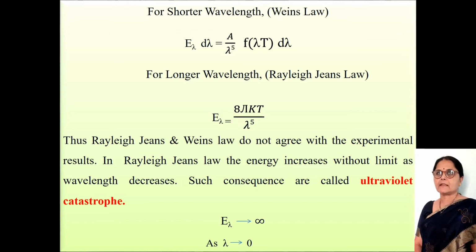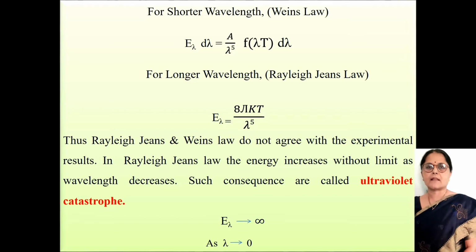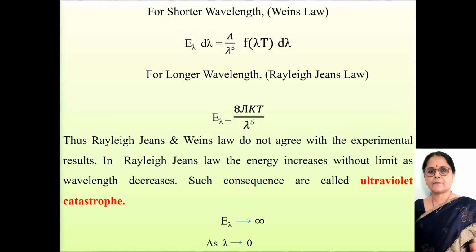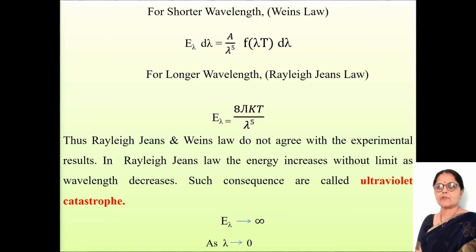Now, again there are two parts. For shorter wavelengths, Wien's law is applicable, that is E lambda d lambda is equal to A upon lambda raised to 5 f of lambda T into d lambda. For longer wavelengths, Rayleigh-Jeans law shows E lambda is equal to 8 pi kT divided by lambda raised to 5. From these, Rayleigh-Jeans and Wien's laws do not agree with the experimental results. In Rayleigh-Jeans law, the energy increases without limit as the wavelength decreases. Such a consequence is called the ultraviolet catastrophe. Then there are some limitations.